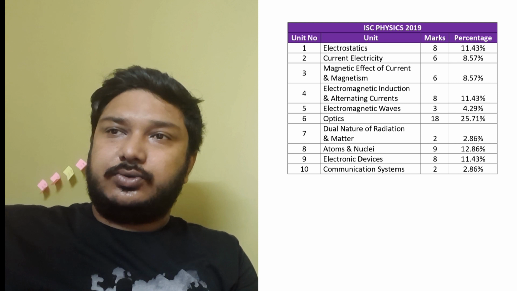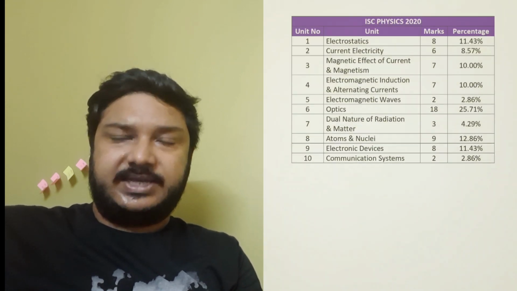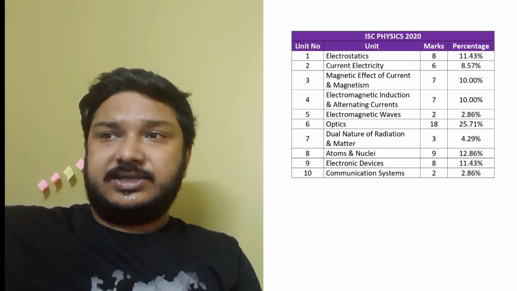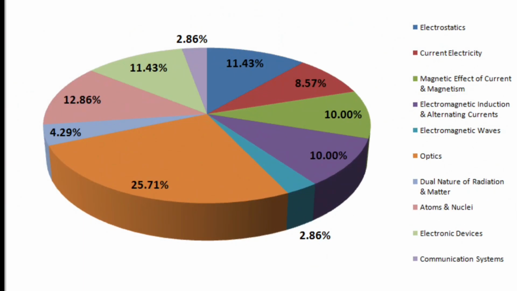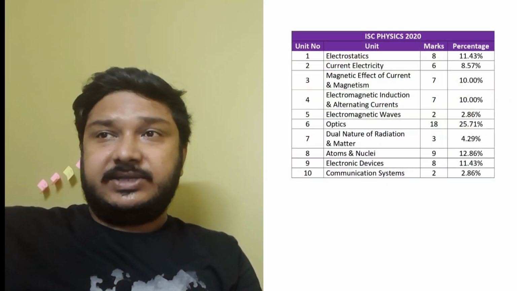Now let us go to ISC Physics 2020. Here also optics has the maximum number of questions. Marks is 18, 25.71%, followed by atoms and nuclei with 12.86%. So the trend you can understand is very similar.